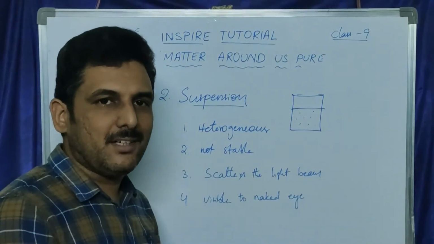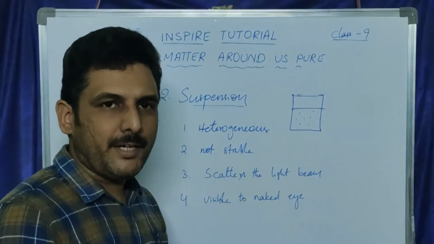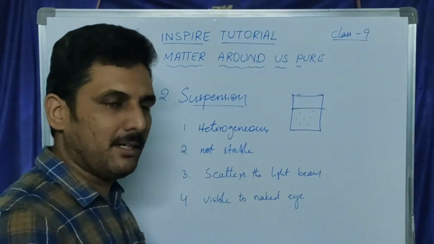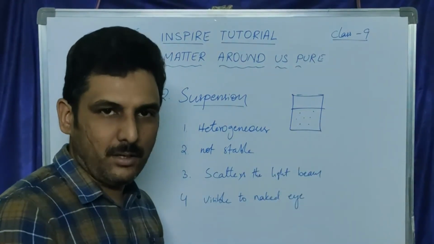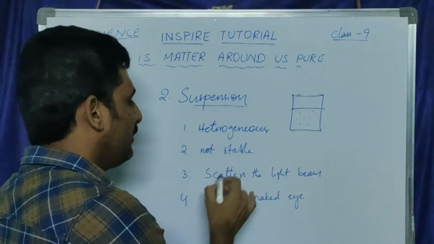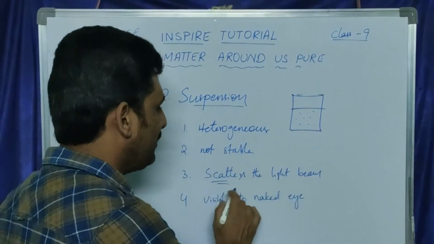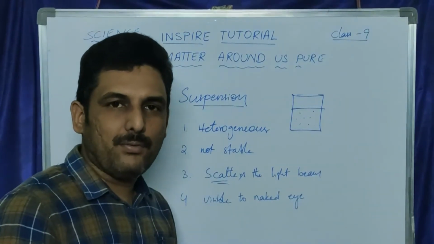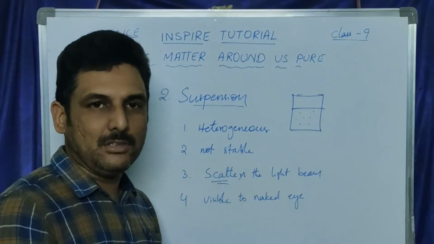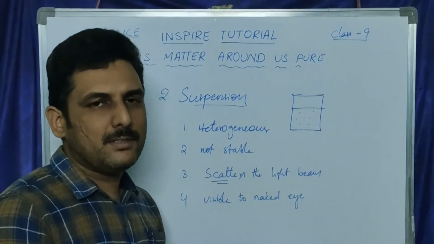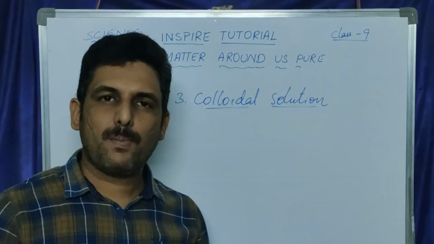This suspension is not stable. If you let this mixture stand undisturbed for a time, the chalk particles will settle down, and the particles of a suspension can scatter a beam of light. The components of a suspension can be separated by physical methods like filtration or sedimentation.